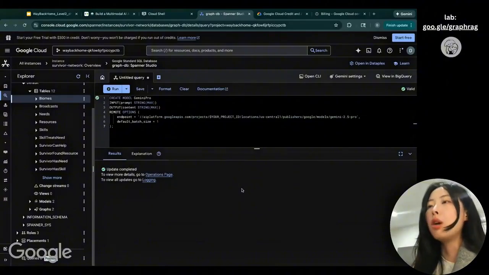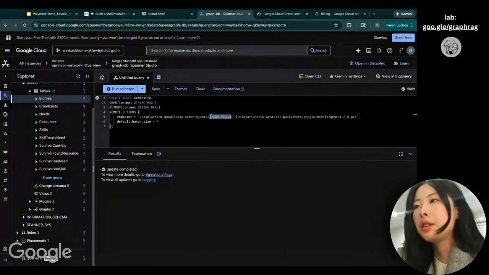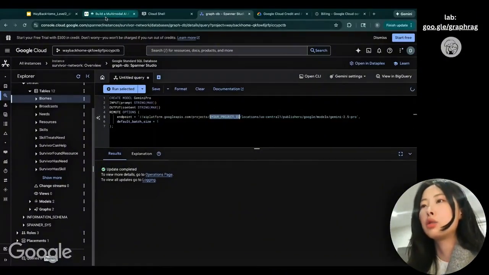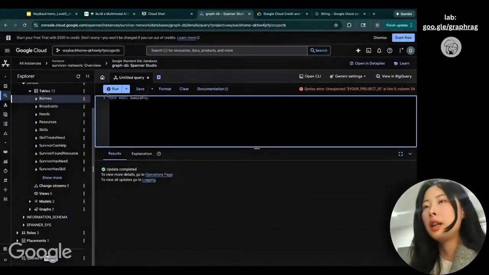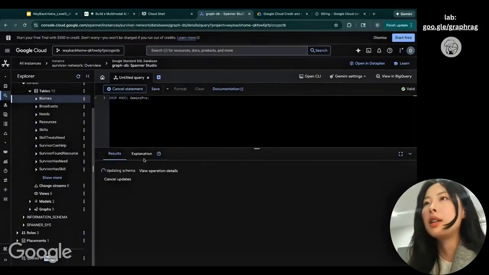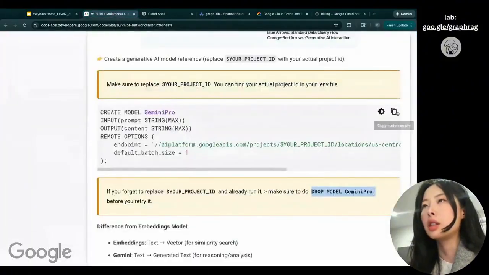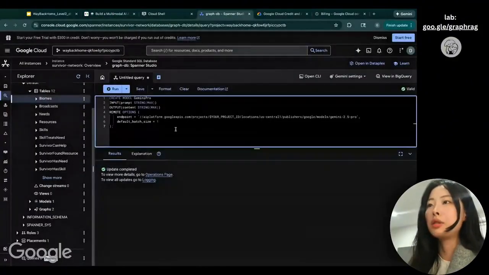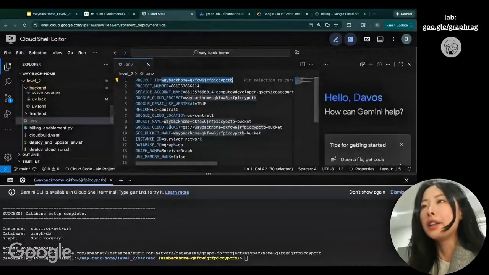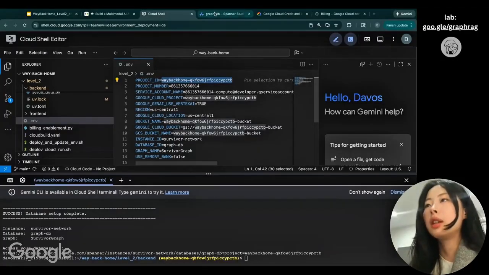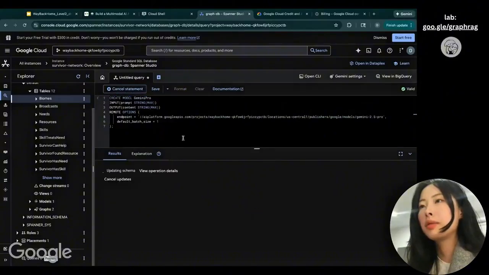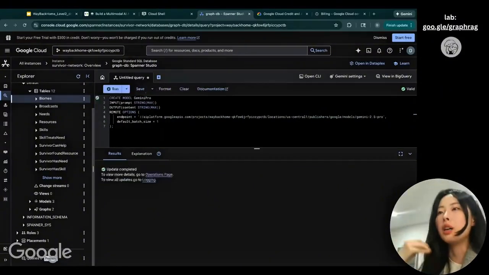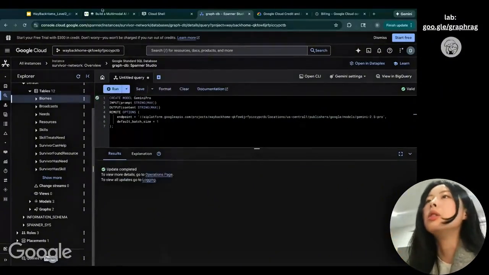Here I did it wrong because I didn't replace the project ID. So I want to drop this model first, run it to drop it, and then recreate it with the correct project ID. I need to go to the editor, where I have this project ID. Just copy this and paste it over here so that you can run it. And here I successfully created a correct Gemini Pro model.